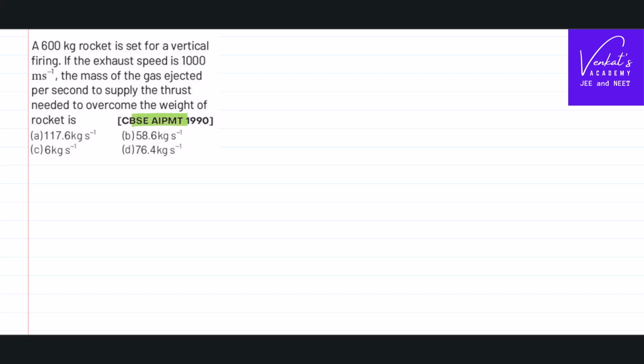It's a pretty old AIIMS question. The question is like this. A 600 kilogram rocket is set for vertical firing. Its exhaust speed is given to you. The mass of the gas ejected per second to supply the thrust needed to overcome the weight is how much, is the question. So let's see, it's a very simple question actually.